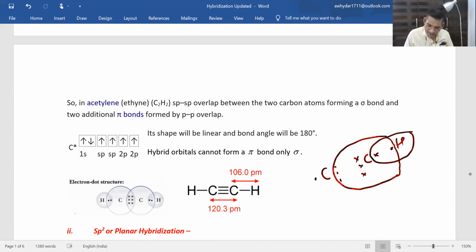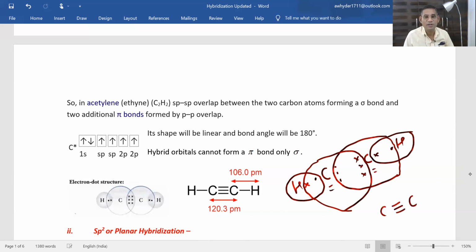What about this carbon? This carbon will overlap these 3 unpaired electrons of another carbon atom, and this one unpaired electron of carbon will overlap one unpaired electron of a hydrogen atom. In this way, a completely filled octet, 2, 4, 6, and 8, this carbon is having. What about this hydrogen? This hydrogen will also be having a paired electronic configuration. In this way, between this carbon and this carbon, 6 electrons are shared. That's why you'll be forming a triple bond.